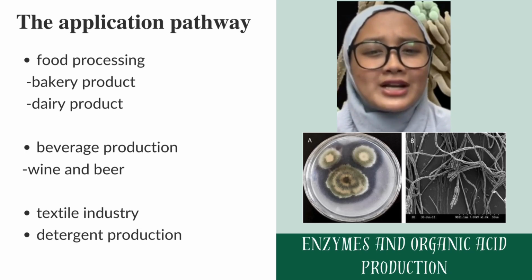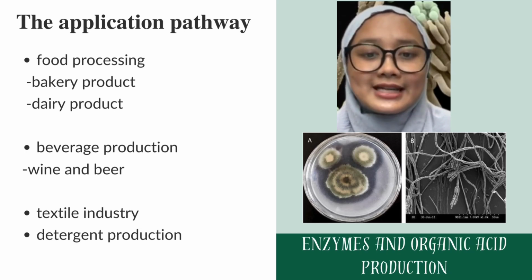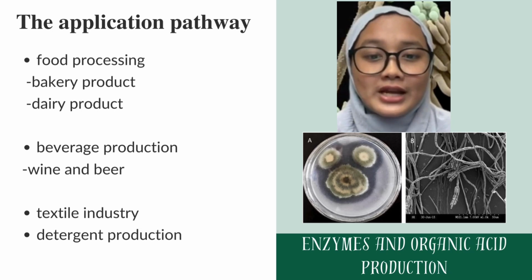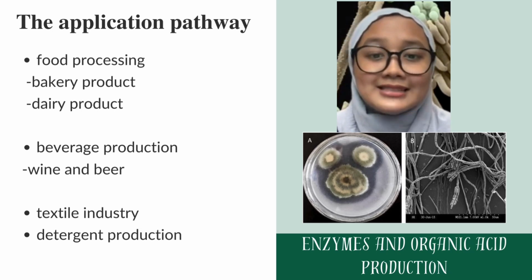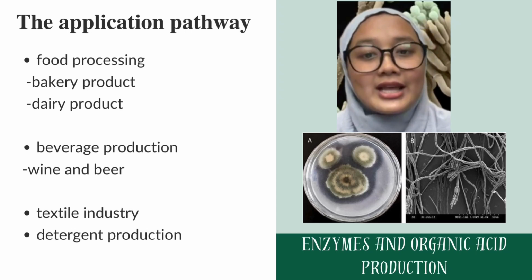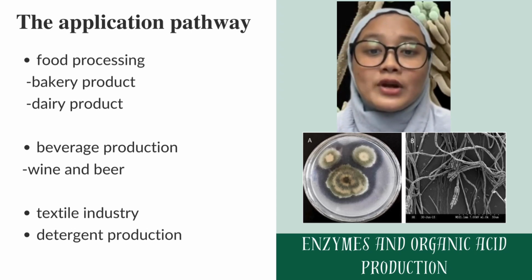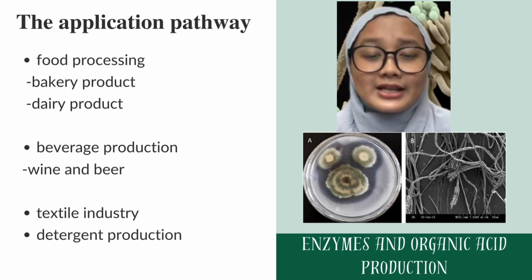Next is beverage production, which is wine and beer. Enzymes are essential in the production of organic wine and beer. Amylases and pectinases, for example, assist in the breakdown of complex carbohydrates and the clarification of fruit juice in wine production. After that is the textile industry.